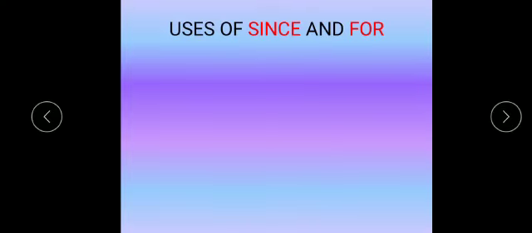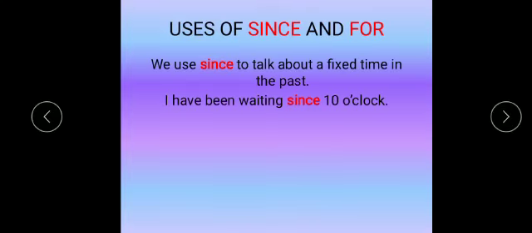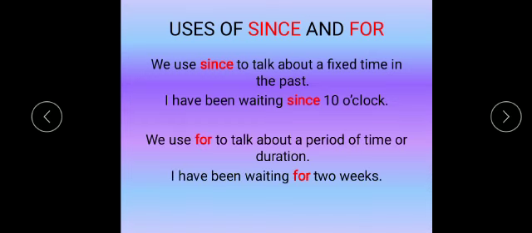Now, uses of since and for. We use since to talk about a fixed time in the past. For example, I have been waiting since 10 o'clock. And we use for to talk about a period of duration or time. For example, I have been waiting for 2 weeks.